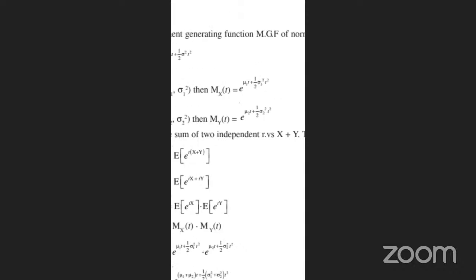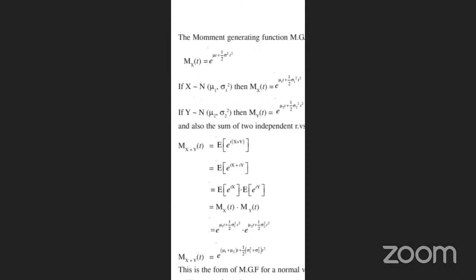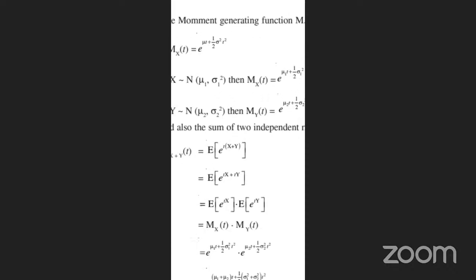See here, the moment generating function, mgf, of the normal distribution is given by M of x of t, which is e power mu t plus 1 by 2 sigma square t square. So in this condition, what we are taking here is x equals N of mu1, sigma 1 square. Therefore M of x of t is e power mu1 t plus 1 by 2 sigma 1 square t square. That means in place of mu we take mu1; if it is 1 we take 1, if 2 we take 2. Look here, for y, in place of mu1 we take mu2, so M of y of t is e power mu2 t plus 1 by 2 sigma 2 square t square.